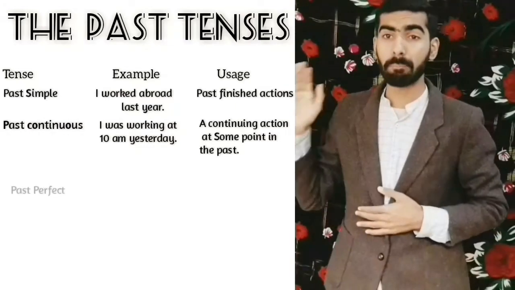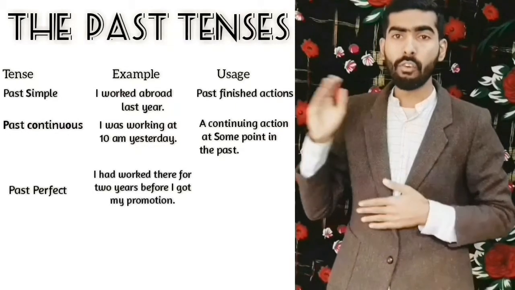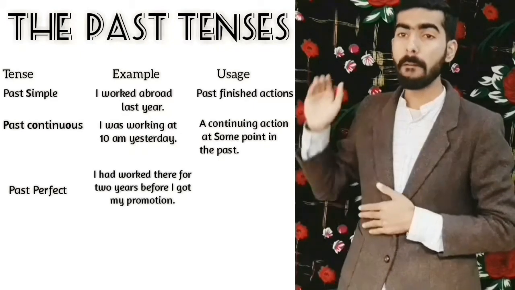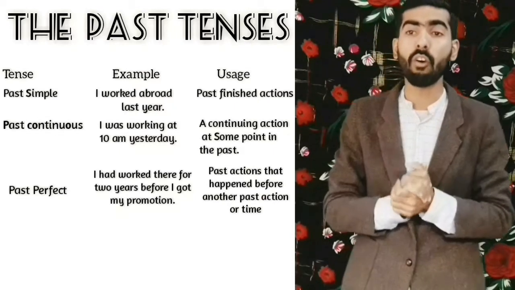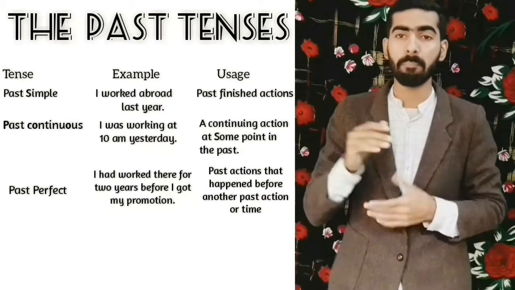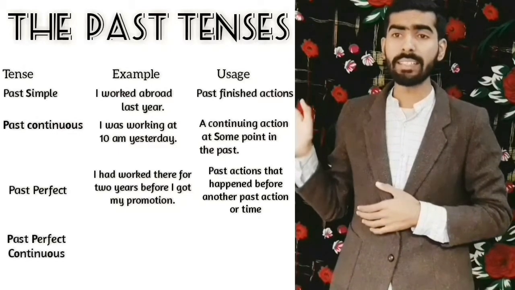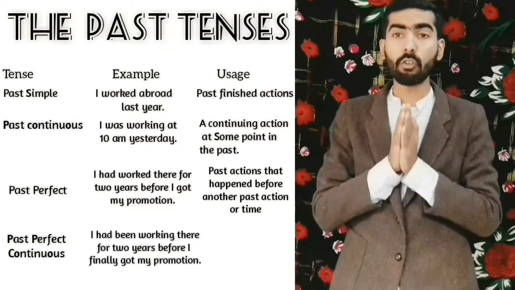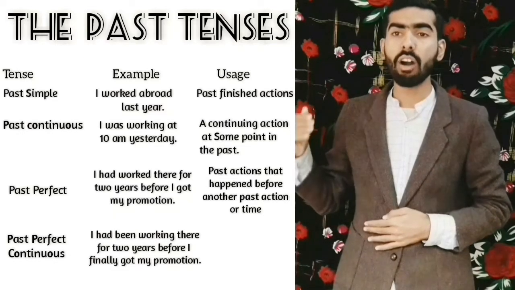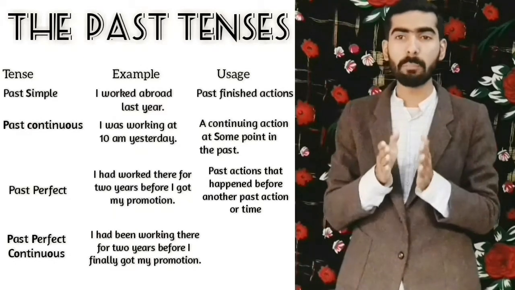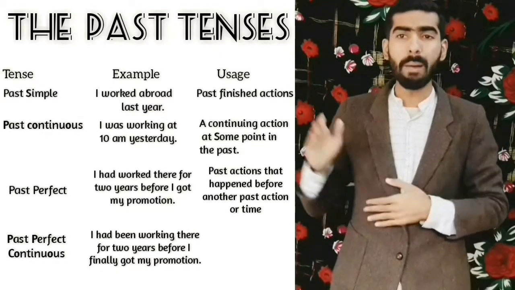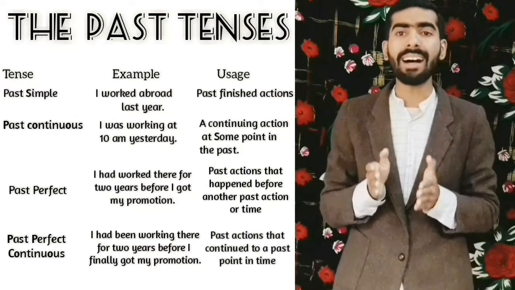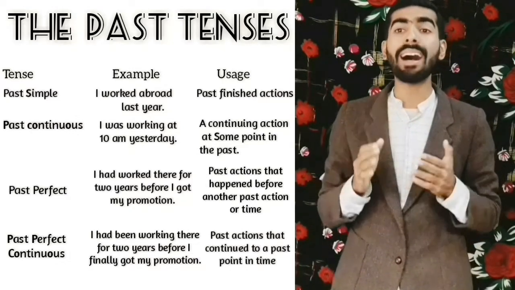Then we have the past perfect. I had worked there for 2 years before I got my promotion. That is used to describe past actions that happened before another past action or time. And we have the past perfect continuous. I had been working there for 2 years before I finally got my promotion. Very similar to the previous one, but we will go into more detail. We use the past perfect continuous to talk about past actions that continue to a past point in time. Let's discuss them in detail.